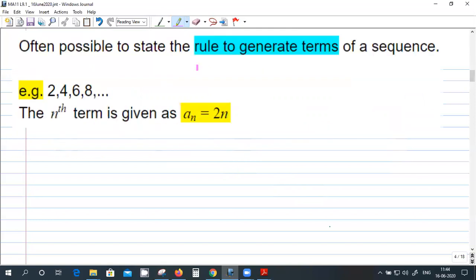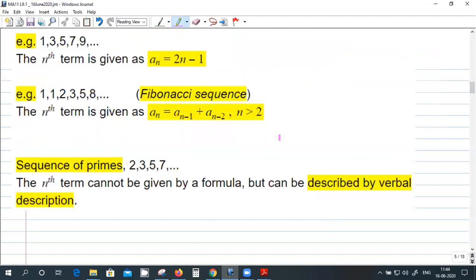This is the same as saying that there is a pattern, so you can write a rule. Based on the rule, we can get any term of the sequence. For example, for 2, 4, 6, 8, the nth term is 2 into n. That is the rule for generating the terms of the sequence. Similarly, if you have 1, 3, 5, 7, what is the rule? How will you get the nth term? 2n plus 1?